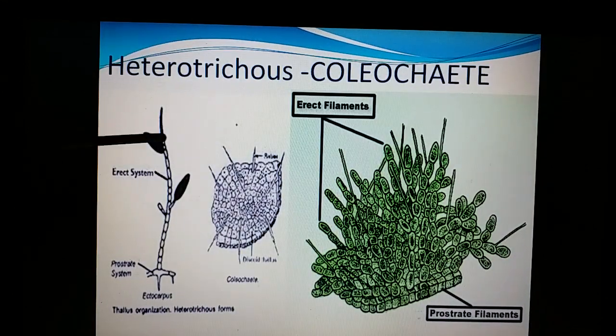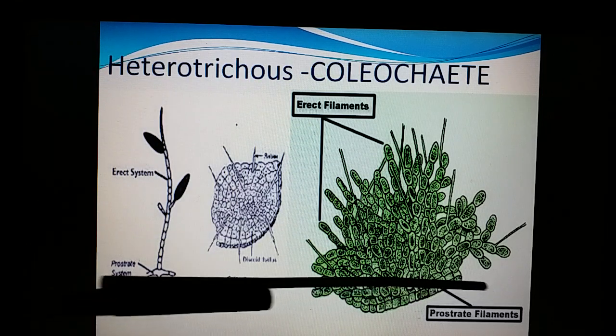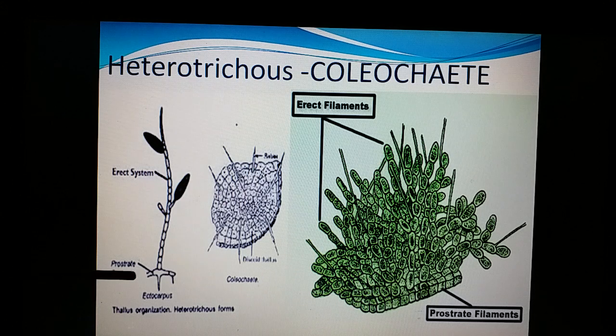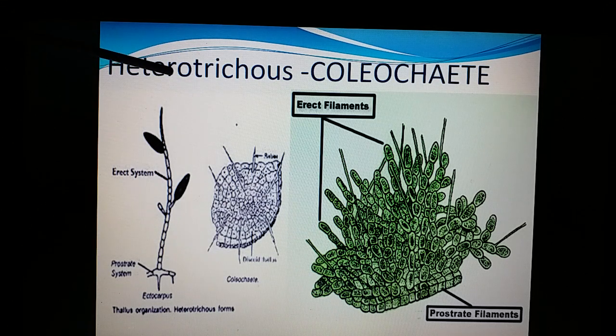And this is another nature, Coleochaete, a member of the Chlorophyceae. It has two systems. One system grows horizontally along the surface of the soil, called the prostrate system. And there is an erect, projecting system. If two types of systems exist in the same body, it is called heterotrichous, and the best example for that is Coleochaete.